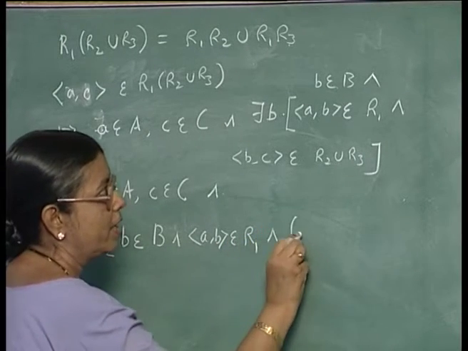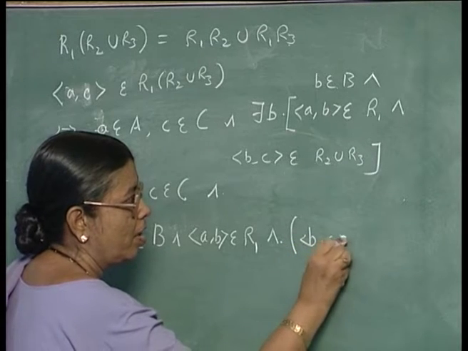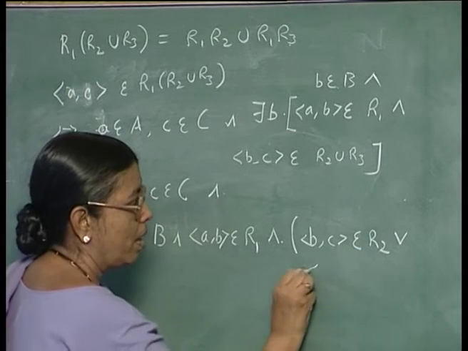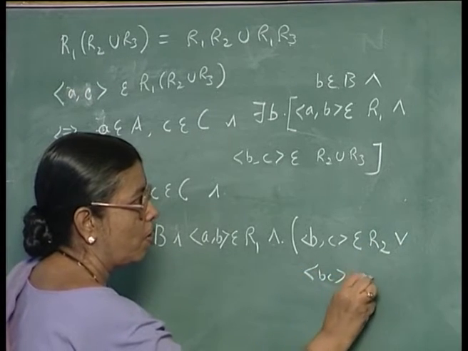You can write it like this: (b, c) belongs to R2 or (b, c) belongs to R3.